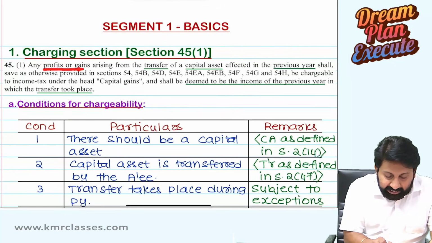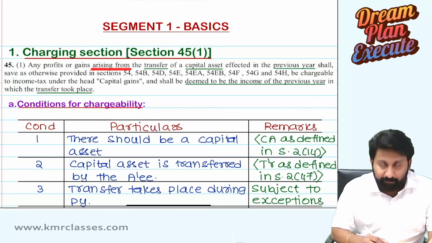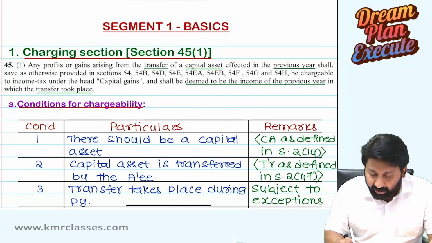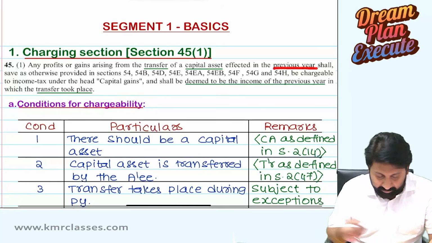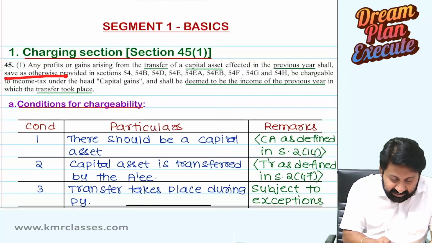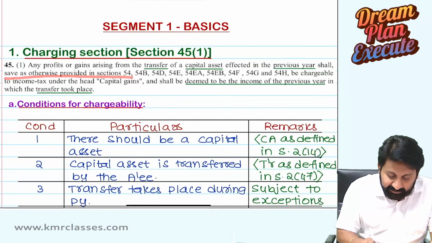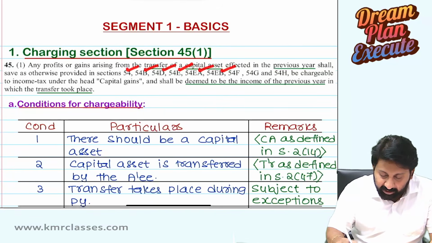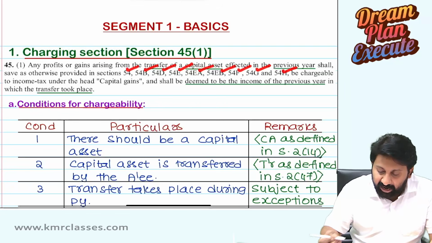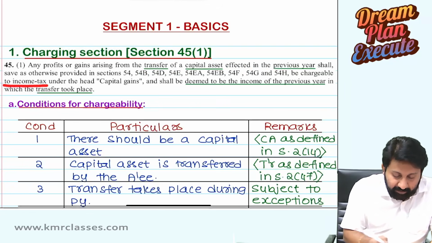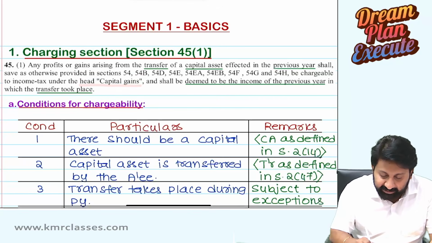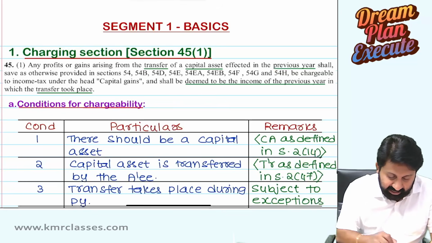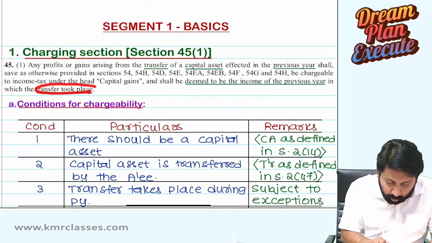Any profits or gains arising from transfer of a capital asset effected in the previous year shall, save as otherwise provided in sections 54, 54B, 54D, 54E, 54EA, 54EB, 54F, 54G, and 54H, be chargeable to income tax under the head capital gains and shall be deemed to be the income of the previous year in which the transfer took place.